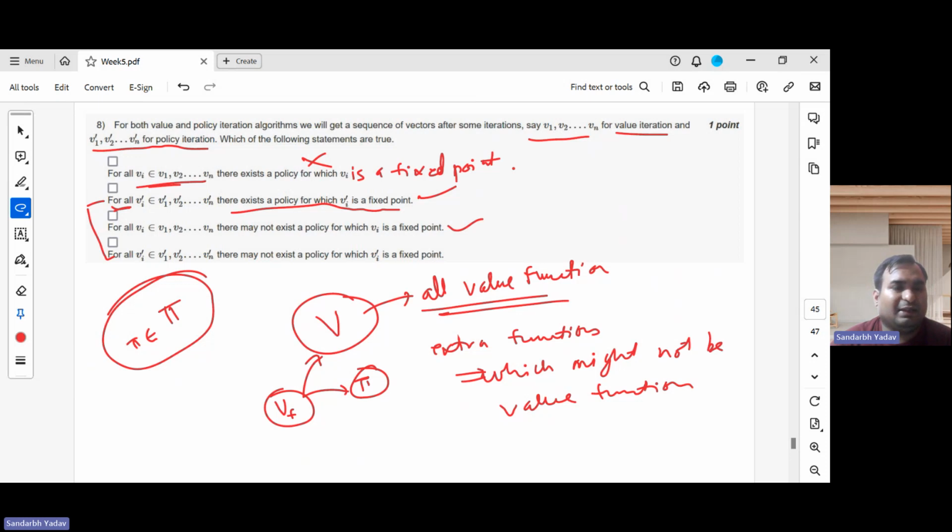This is the subtle difference between these two: the spaces they operate on. Value iteration is operating in a space where some extra points might be there, which might not correspond to a value function. But policy iteration is operating in the space of policies, so there are no extra points; it contains policies only. There are no points which do not correspond to a policy. In this way, you can get the answer for this one.